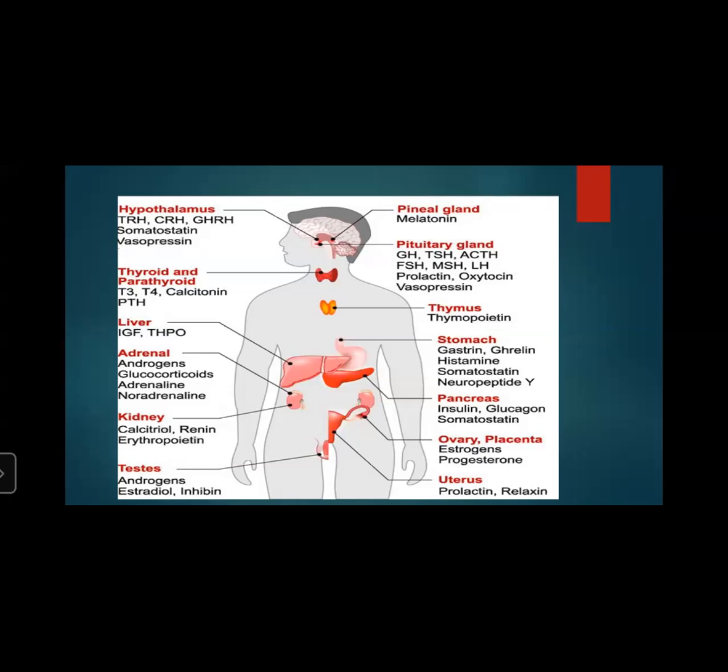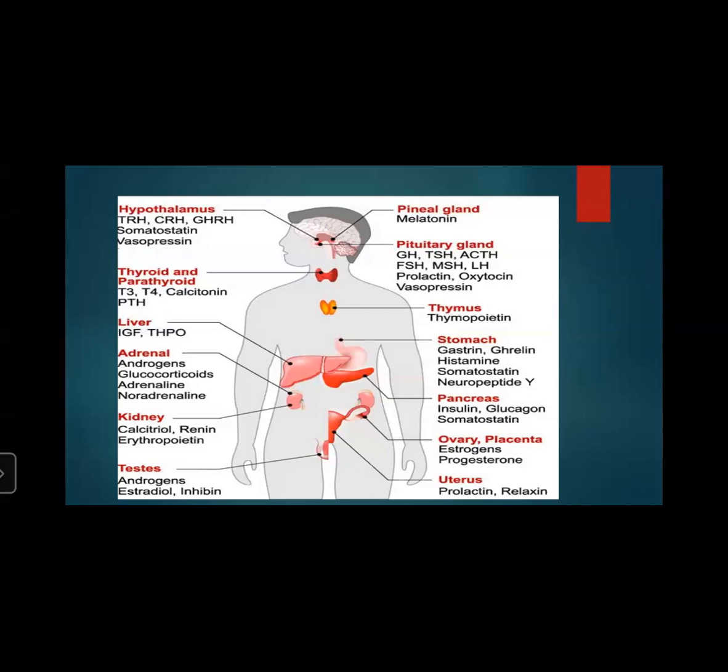Now, the adrenal glands are present at the anterior end of each kidney. Adrenal function is to control behavior during crisis and emotional situations, stimulate the heart and conducting tissue and metabolic processes, maintain the balance of sodium and potassium, and stimulate metabolism. You can see it is present on the kidney side only. Androgens, glucocorticoids, adrenaline, and noradrenaline are secreted by this.